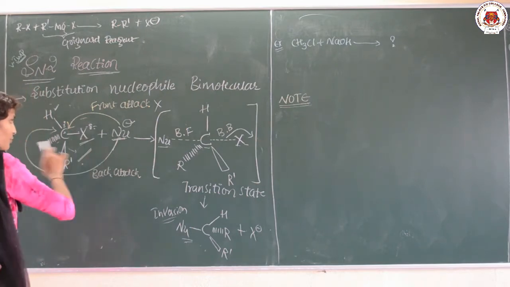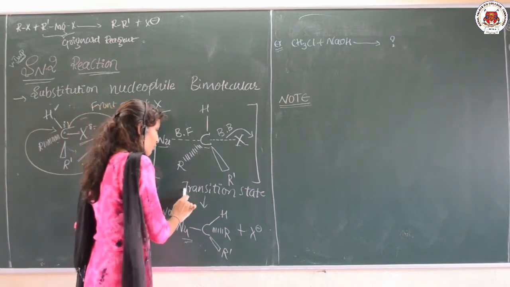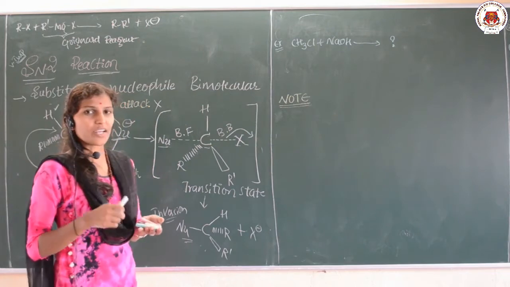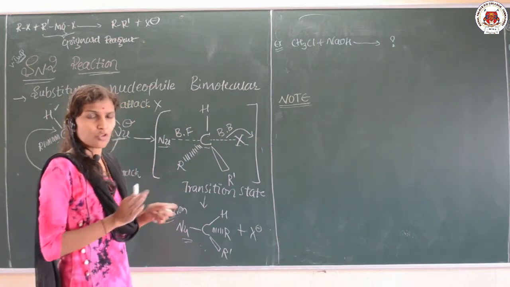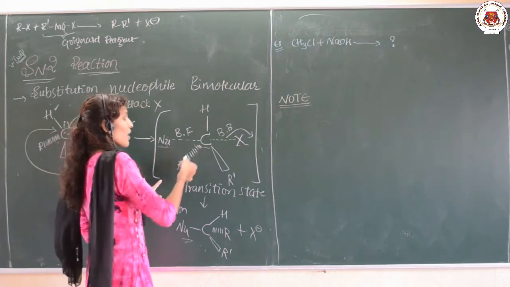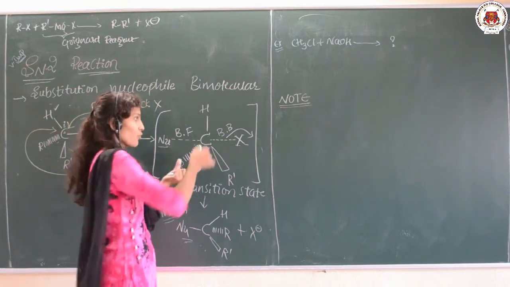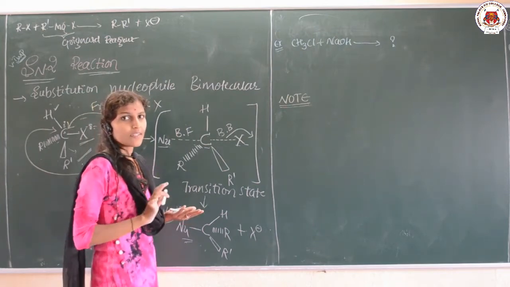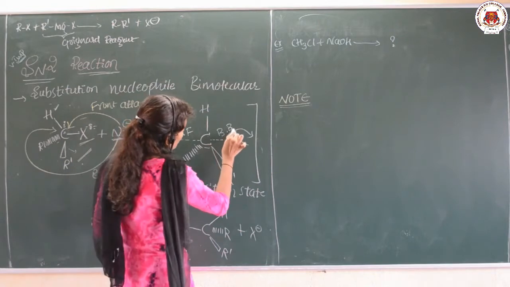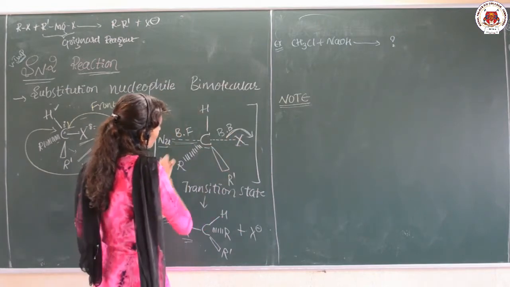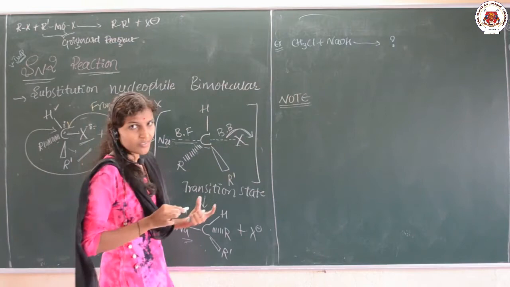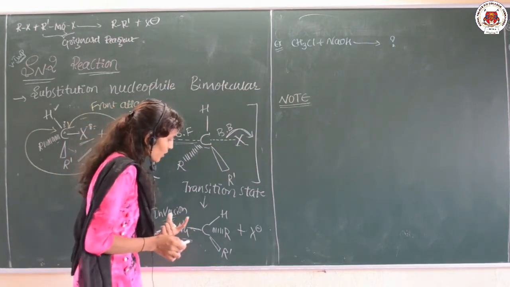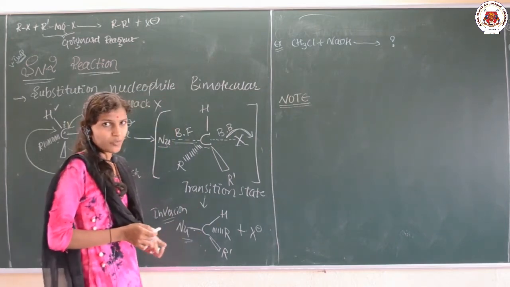When the nucleophile prefers backside attack, there is a formation of the transition state. During this state, the maximum potential energy and minimum stability will be there. It is not stable because the carbon is pentavalent, 5 bonds are there. It is not possible for carbon to be pentavalent, it is always tetravalent. So, what happens here, bond breaking occurs, bond formation occurs, finally X minus is left.